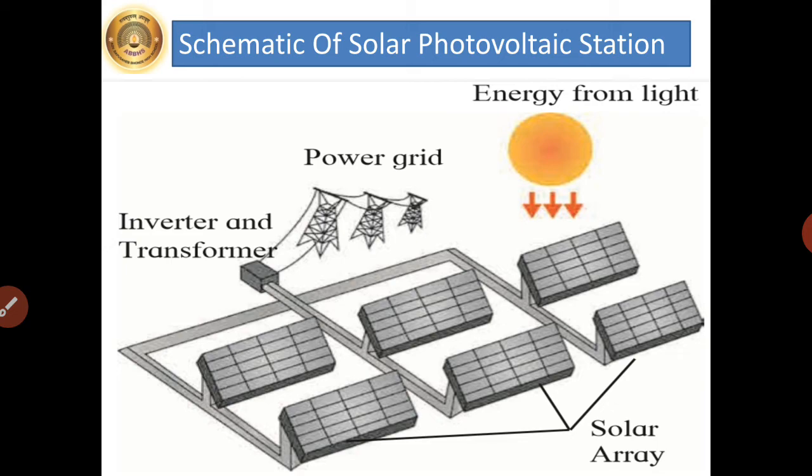So here students, you can see that many solar arrays are connected for the power generation. So, in this way, electricity is generated without any fuel combustion and so without any air pollution. However, since the energy is generated using solar radiation, solar cells can generate electricity during daytime only.